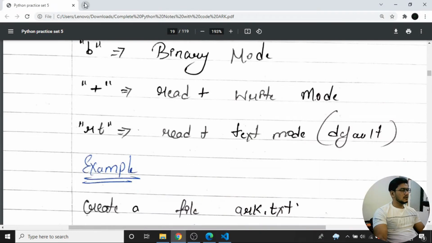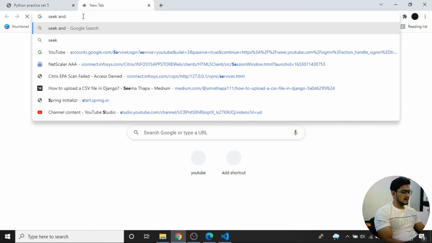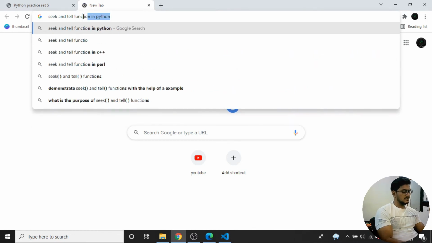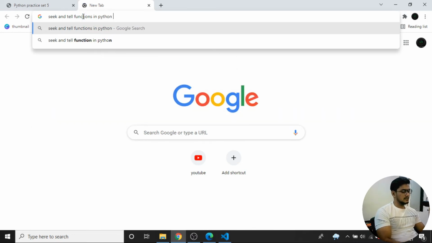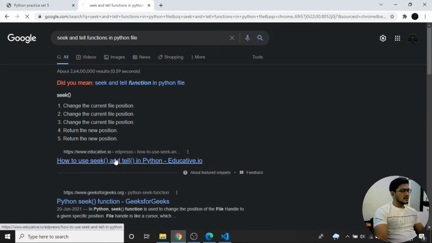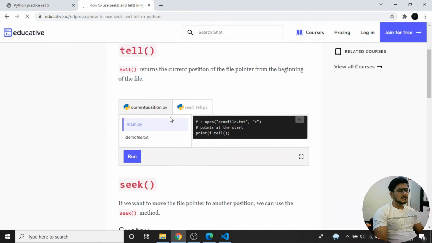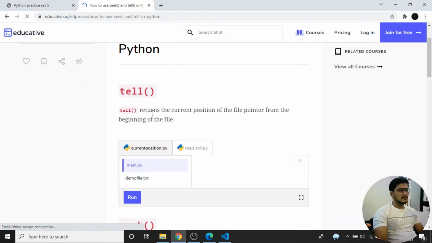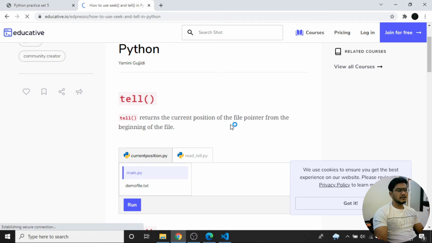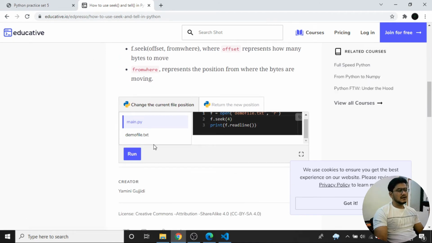So let's see what seek and tell functions do in Python. Whenever you are getting any errors or bugs, you can easily look this up. What it says is that tell returns the current position of the file pointer from the beginning of the file. So it is just returning the current position in the file.